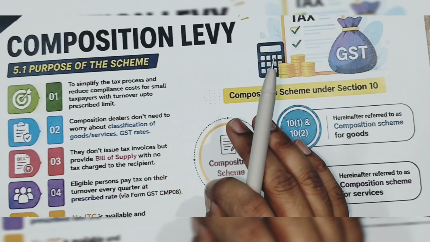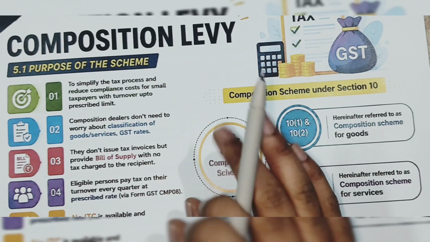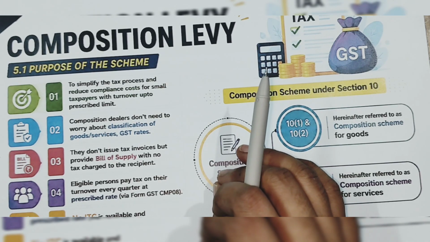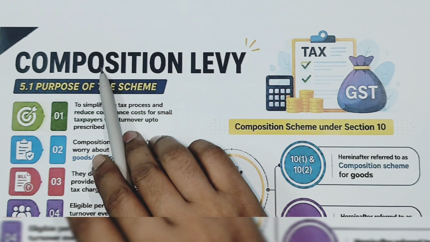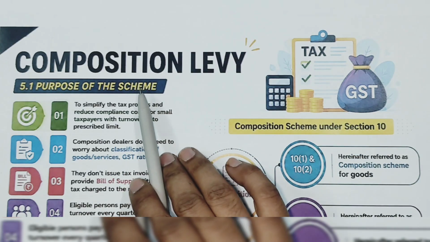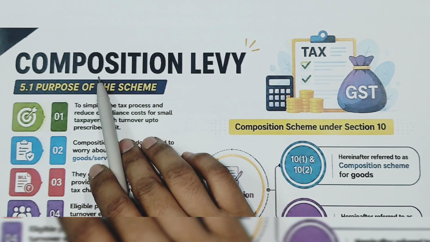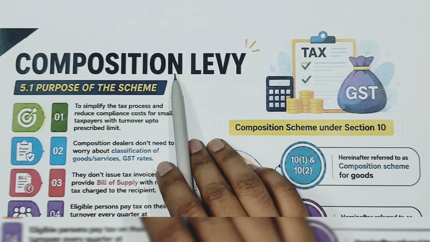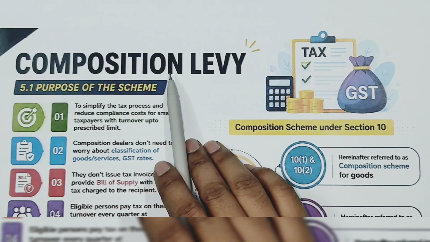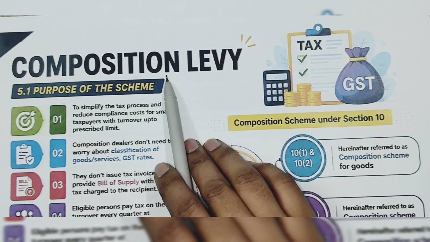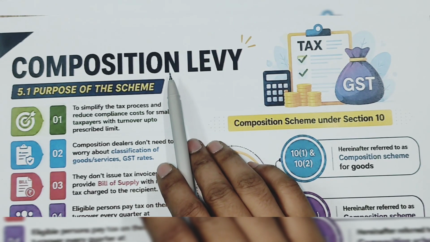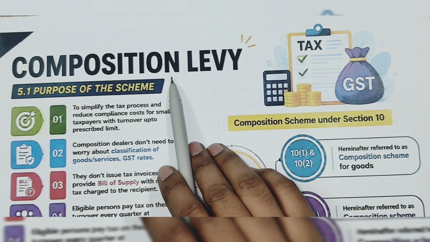Now, if you are a composition dealer, you have opted for the compensation scheme. Then you will be permitted to pay the GST at a discounted rate. What is the advantage? Now understood.